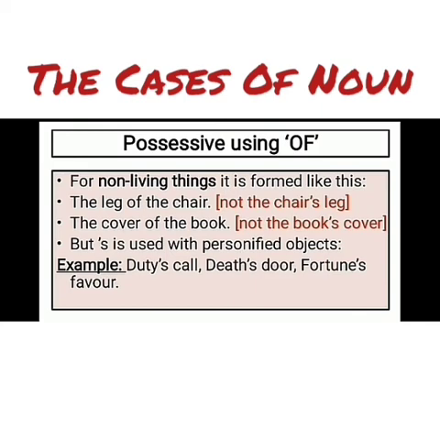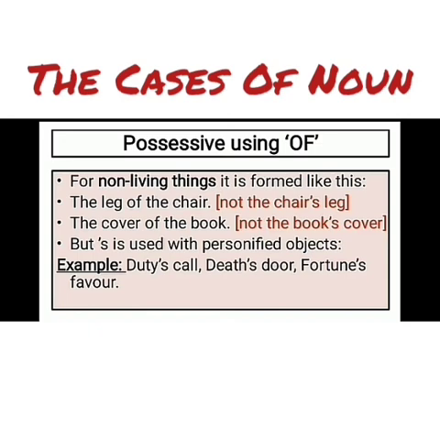You will know in detail when you go to class 9th. Examples are duty's call, death's door, fortune's favor. So we will put apostrophe S with personified objects. You came to know what personification means.